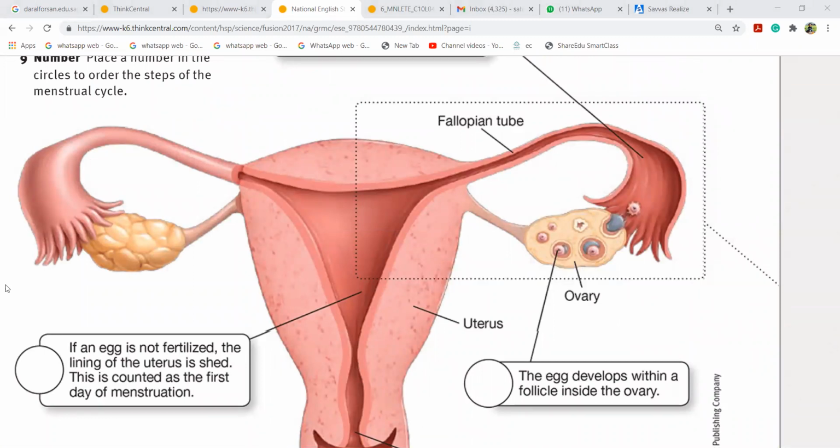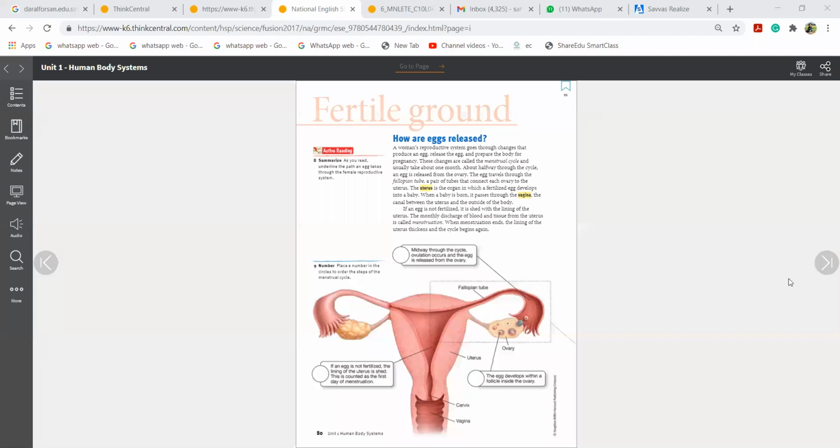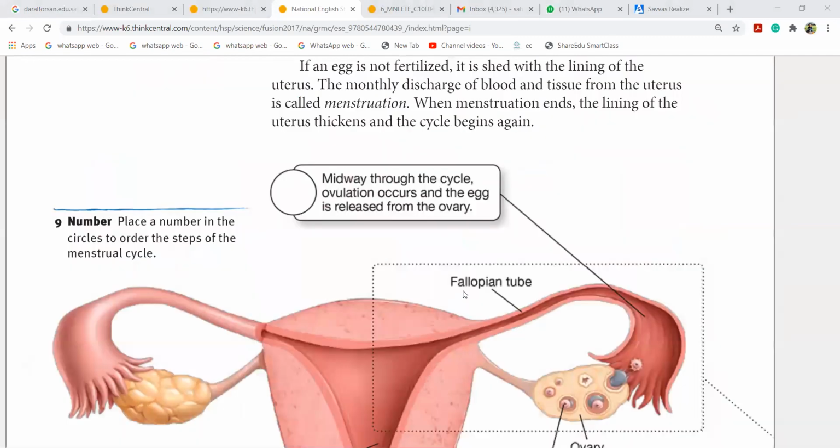There are two ovaries. In the ovary, the egg develops within a follicle. And here is the uterus. Inside the uterus, the baby grows. If an egg is not fertilized, the lining of the uterus is shed. That is menstruation. If the egg is not fertilized, it comes out as your monthly menstruation. Till here we have studied.